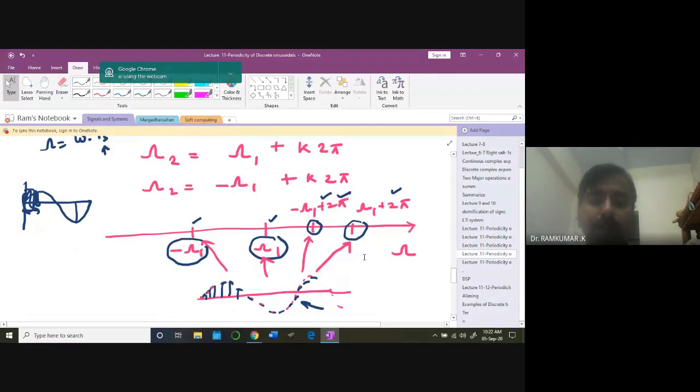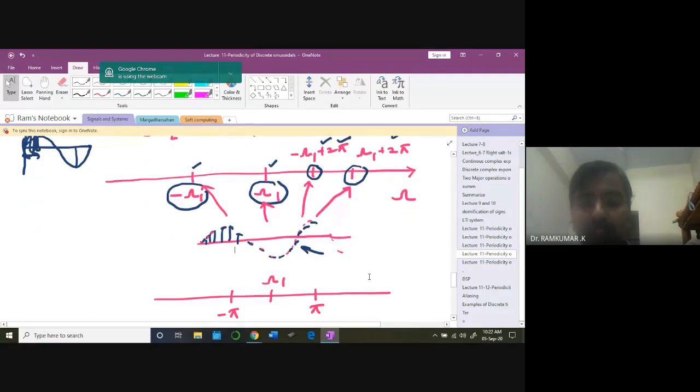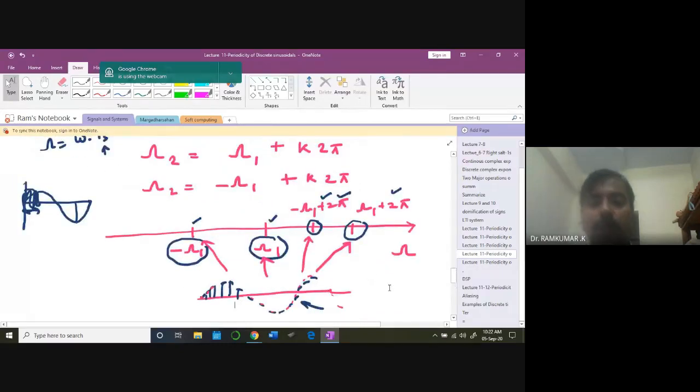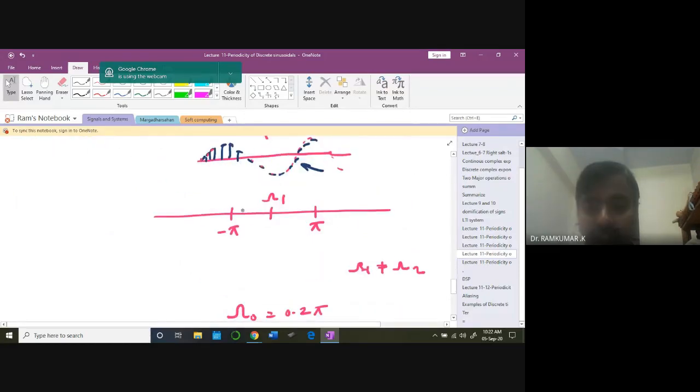Okay, improperly sampled, so you may end up in the same waveform. So the spectrum may be like so, but this problem can be avoided if you maintain the frequency of the waveform within this limit, minus pi to plus pi. Here you can have all unique frequencies.